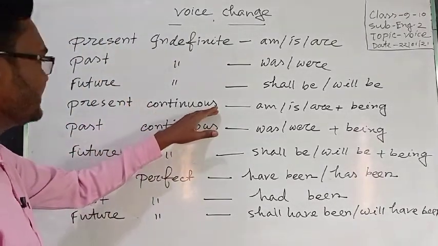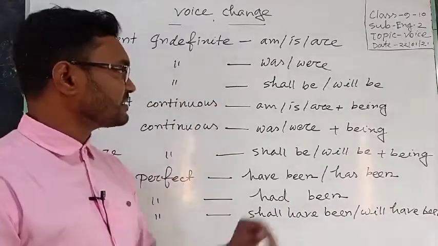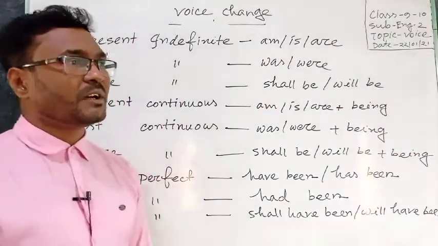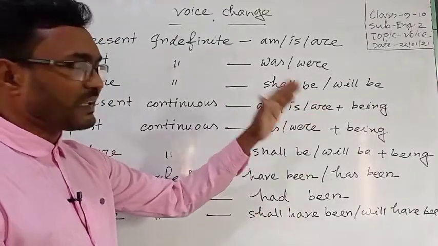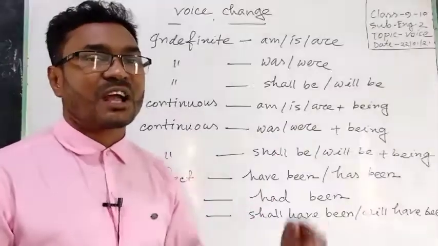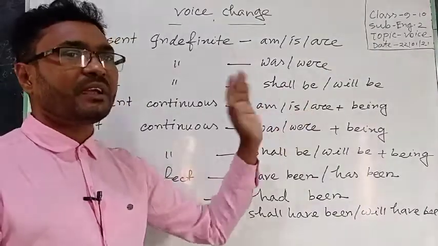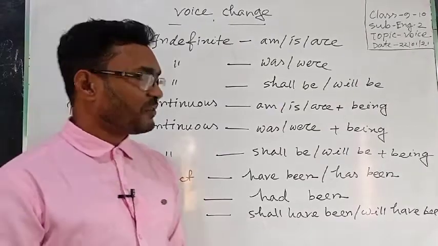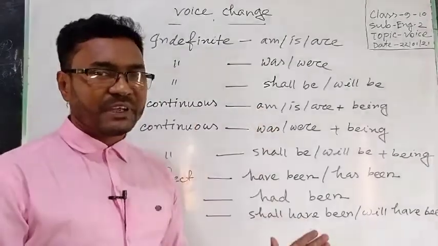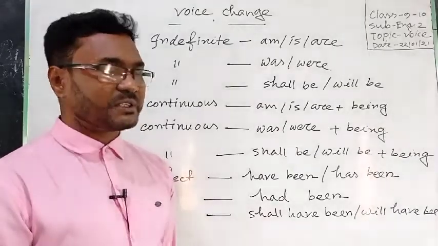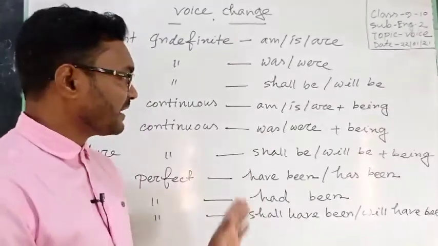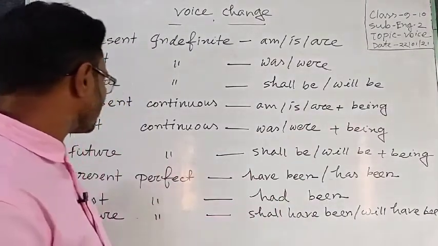Present continuous tense. For present continuous tense, you can use am, is, are plus being. Differently, we can tell them am being, is being, and are being. That means for subject first person singular, you can use am being. For third person singular number, you can use is being, and for other subjects, you can use are being.